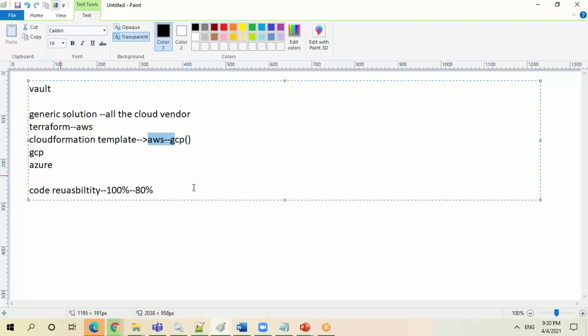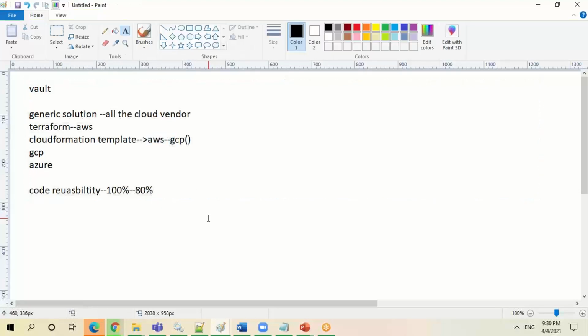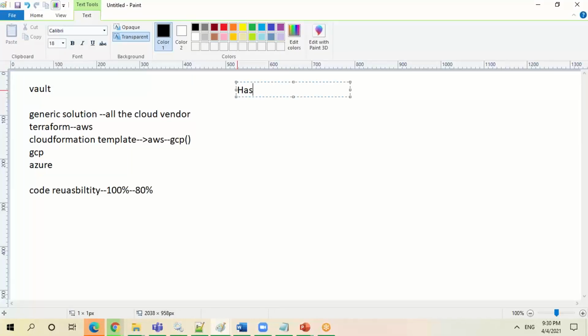So now, who is providing this? It is open source actually. Terraform is basically developed by HashiCorp, right? HashiCorp.